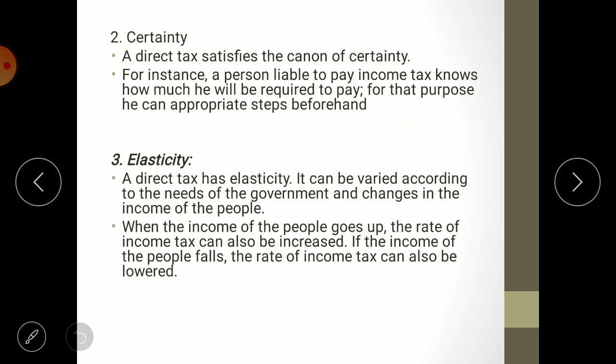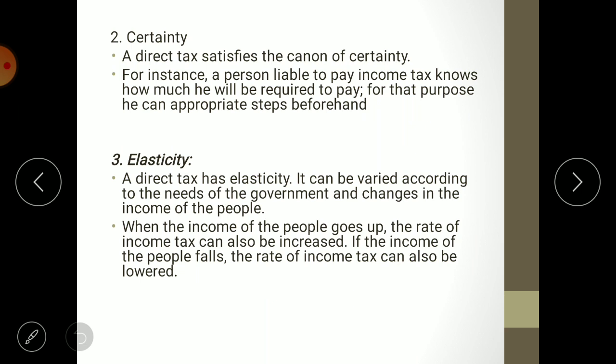Then the second merit is certainty. A direct tax satisfies the canon of certainty. For instance, a person liable to pay income tax knows how much he will be required to pay. For that purpose, he can take appropriate steps beforehand. Canon of certainty means what? Three things must be known to the taxpayer and tax collector: whom to pay, when to pay, and how much to pay.